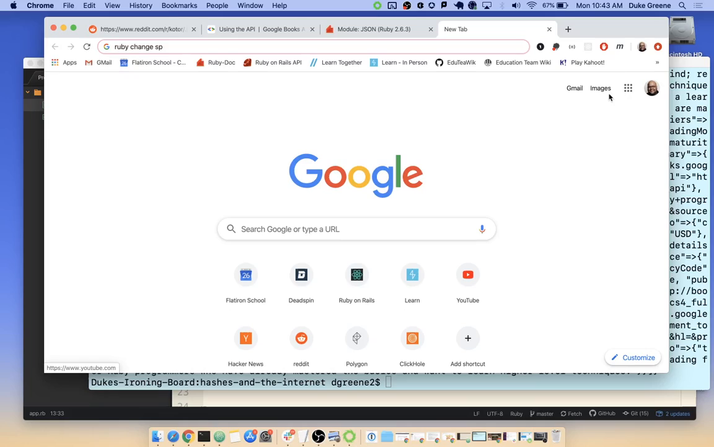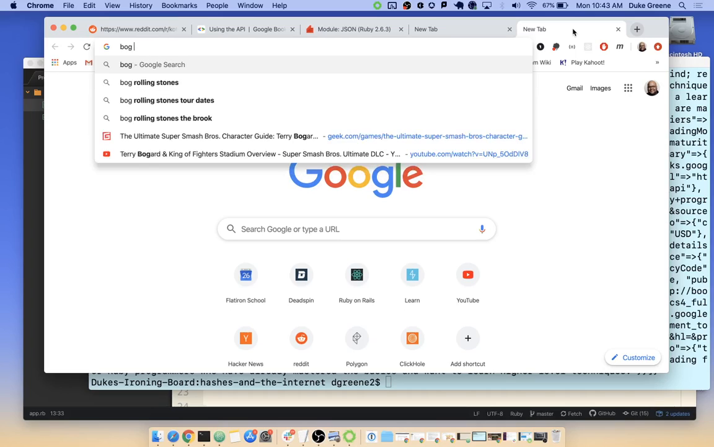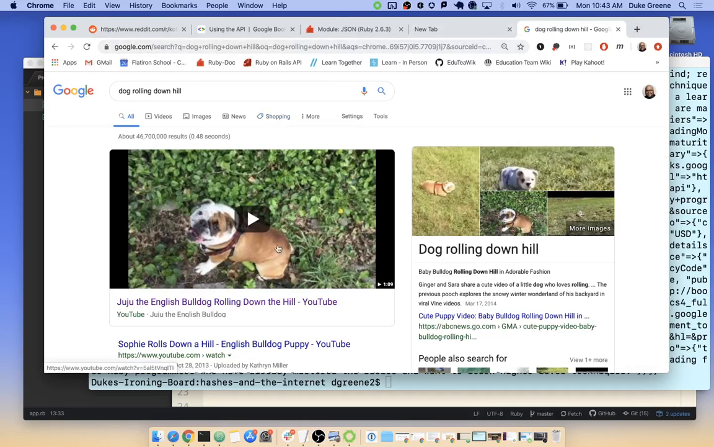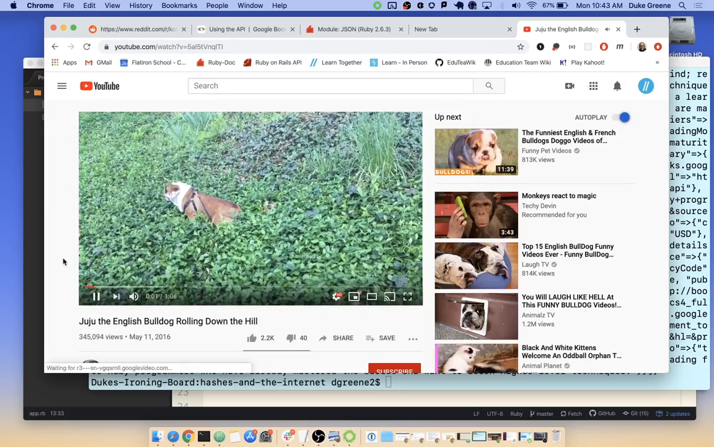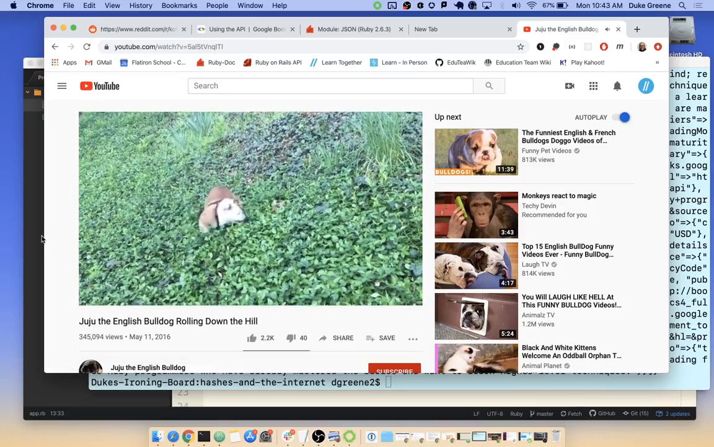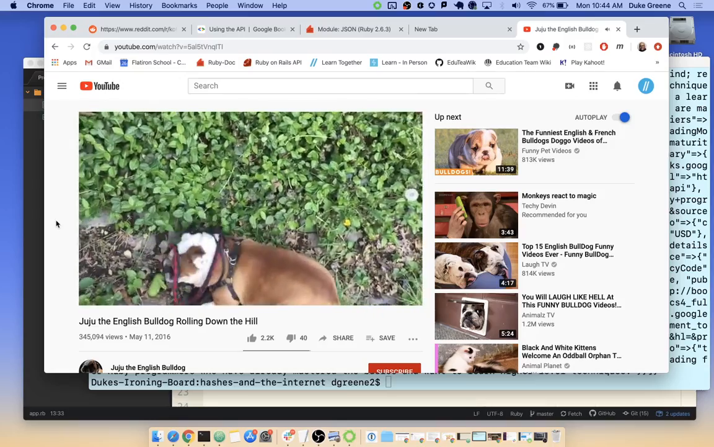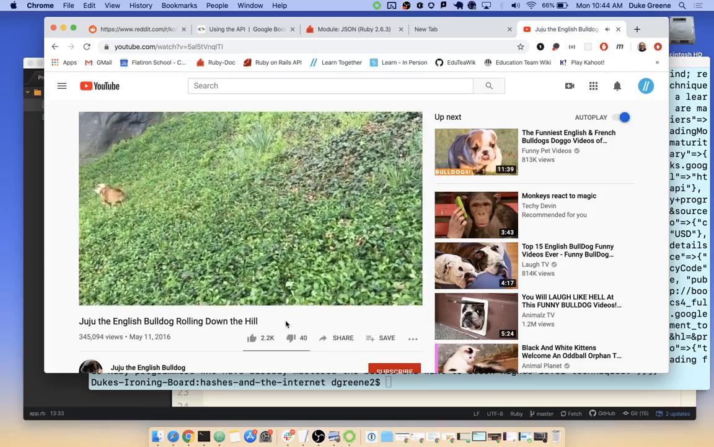Another common API that people work with a lot, you can find this one. I wanted to say dog rolling downhill. Cool. So another place that this plays in, other terms, is that you just have to kind of know what you can do with your API. So this is Juju the English Bulldog rolling down the hill. It's a great dog. It's a fantastic dog. I think that the second roll is actually one of the best.